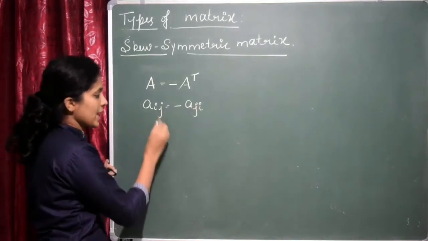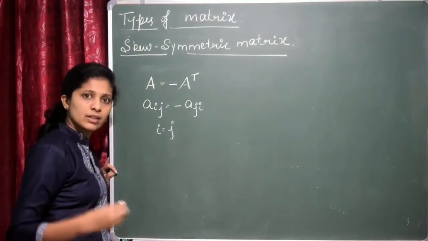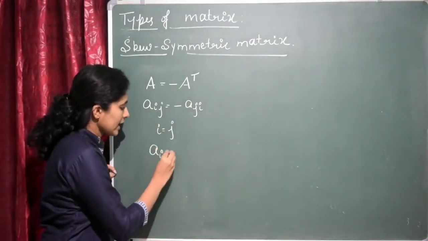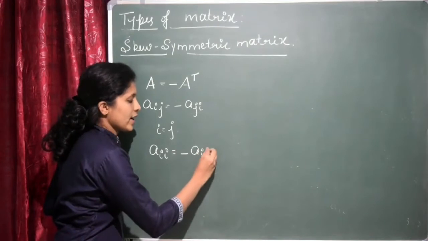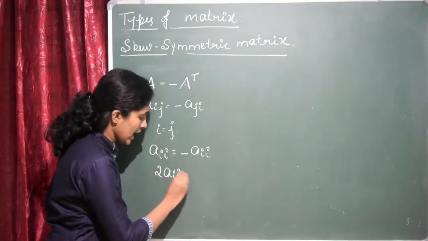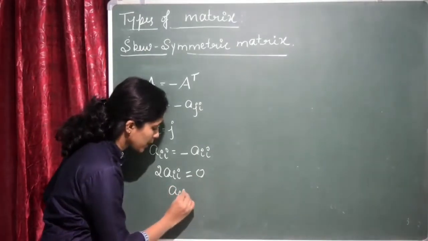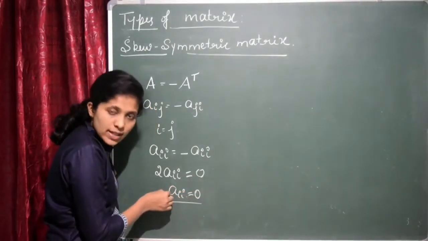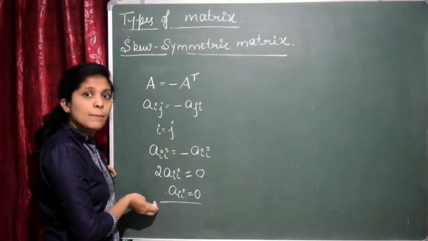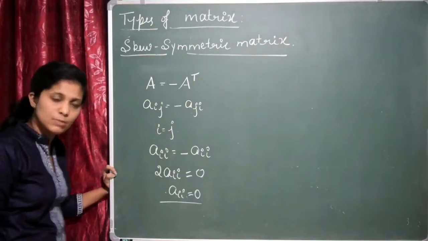Okay. If i is equal to j, what does that mean? It will be A11, A22, A33. Those are the diagonal elements, right? If i is equal to j, what happens here? Aii is equal to minus Aii, right? Aii plus Aii will be 2 Aii is equal to 0. That means, since 2 can't be equal to 0, Aii should be equal to 0. So this shows that in a skew symmetric matrix the diagonal elements are always equal to 0. But in a symmetric matrix the diagonal elements need not be 0. In a skew symmetric matrix the diagonal elements should be equal to 0.